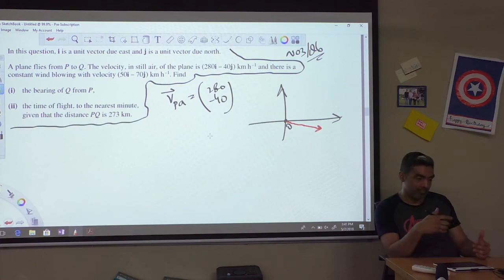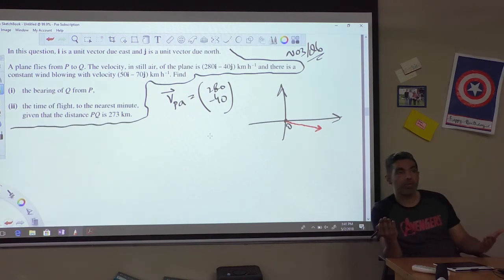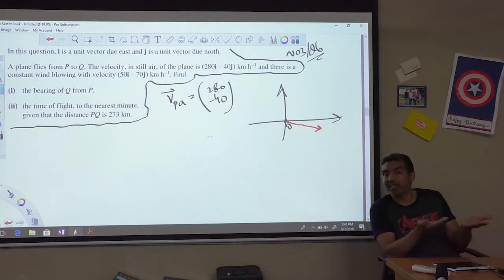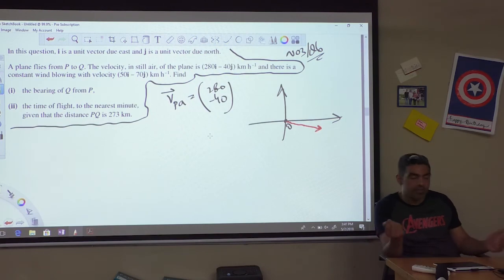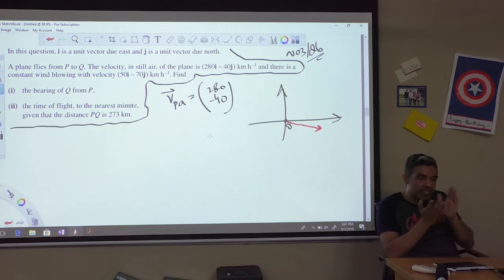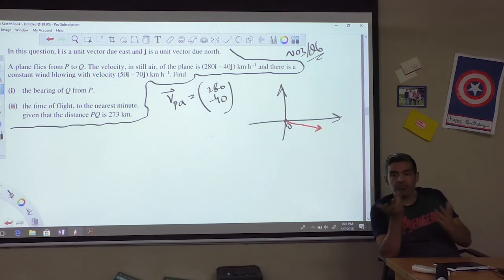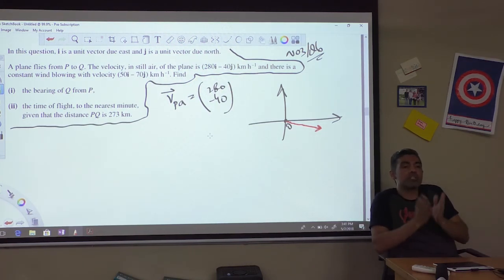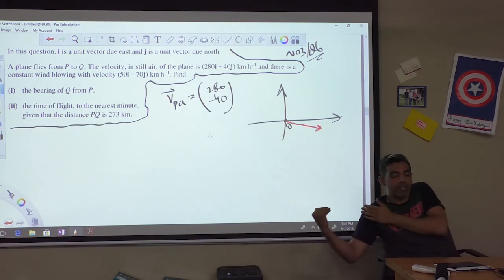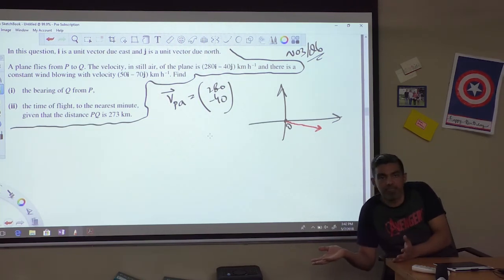Now we know that it's never going to be a case where a plane is flying and there's no wind. This will never be the case, so that's why I'm calling it the ideal situation. There's always wind blowing in a particular direction, and because of wind the plane tends to steer in a different direction. It's very simple. If you've ever experienced walking on the road and suddenly there's a strong wind blowing towards my right, it tends to push me towards the right.